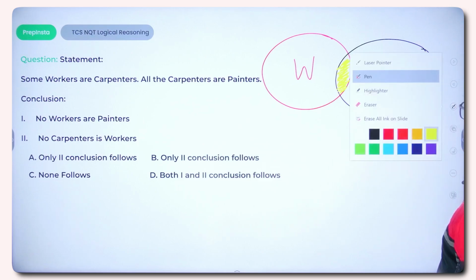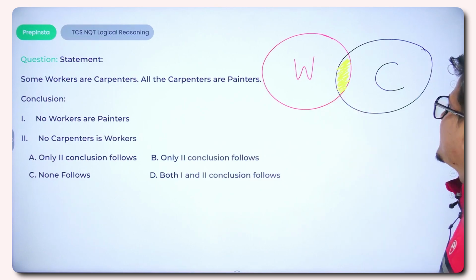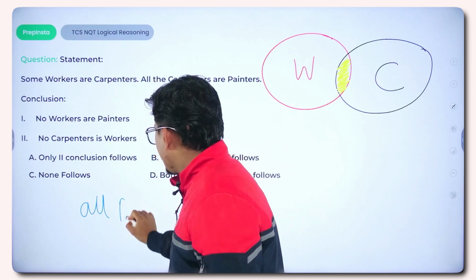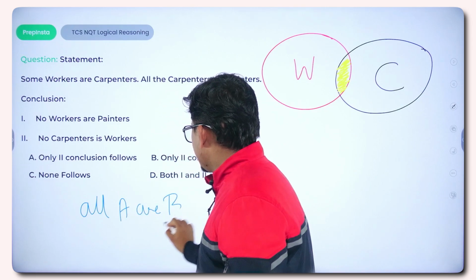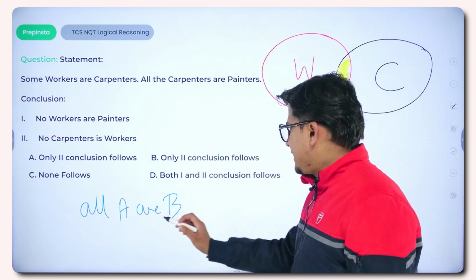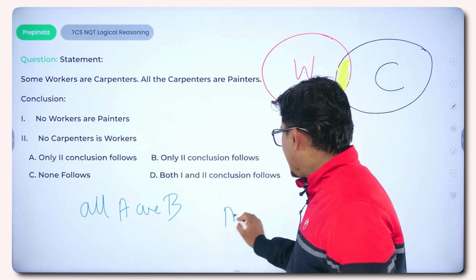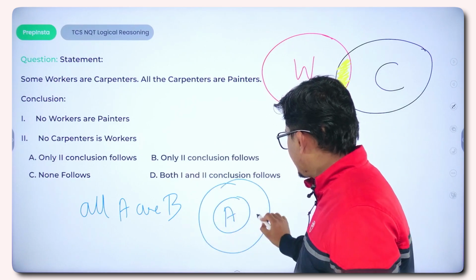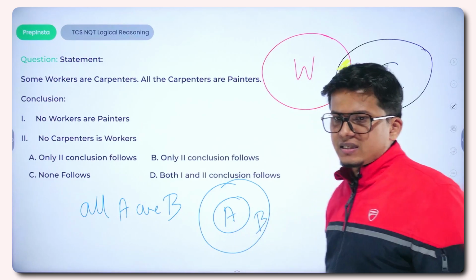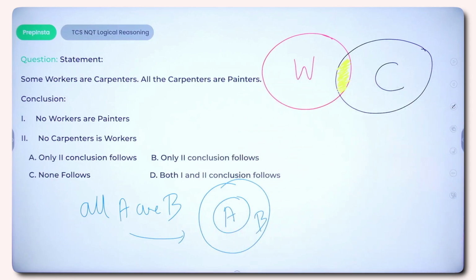Now comes the second statement, that is, all the carpenters are painters. This is a classic example of a statement like all A are B. If we are given all A are B, how do we demonstrate it? All the elements of A belong to B as well, or we can say all elements of A are enclosed by B. It is the classic representation of all A are B with the help of Venn diagrams.